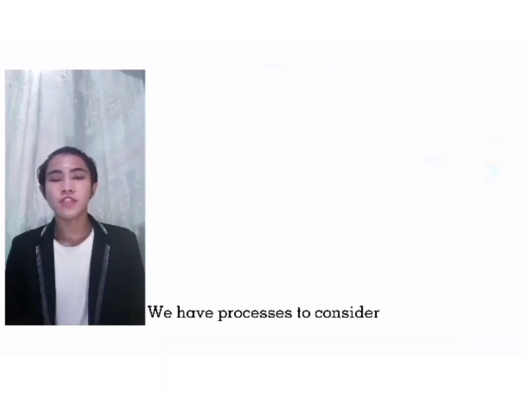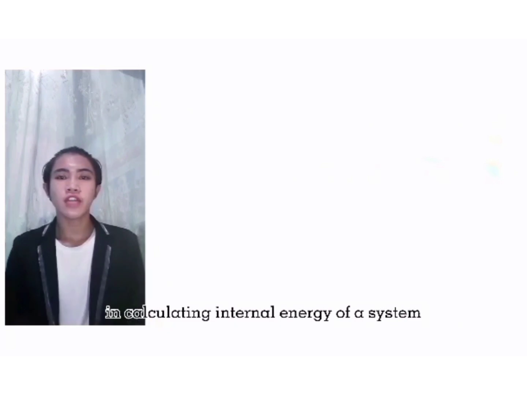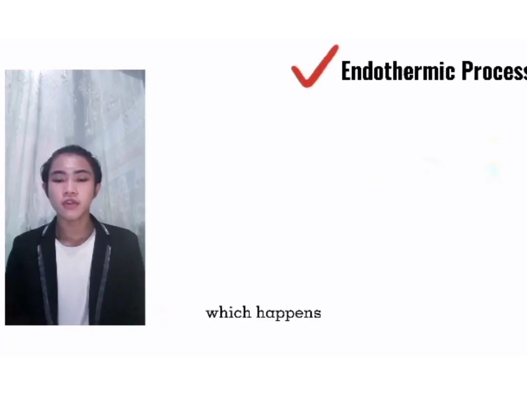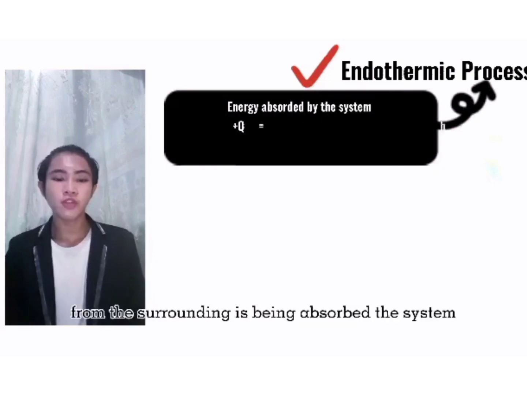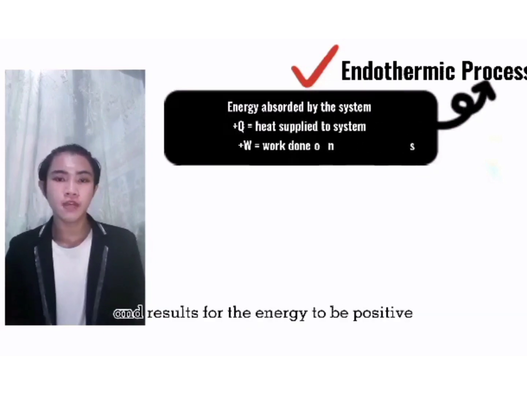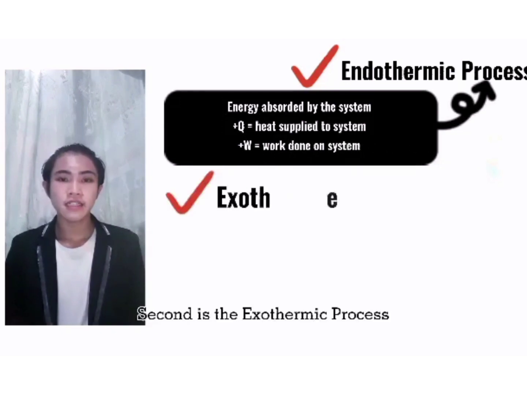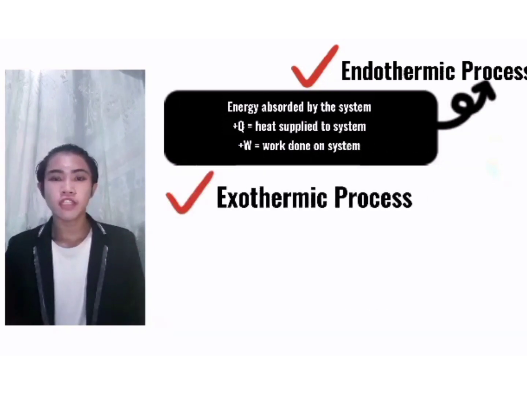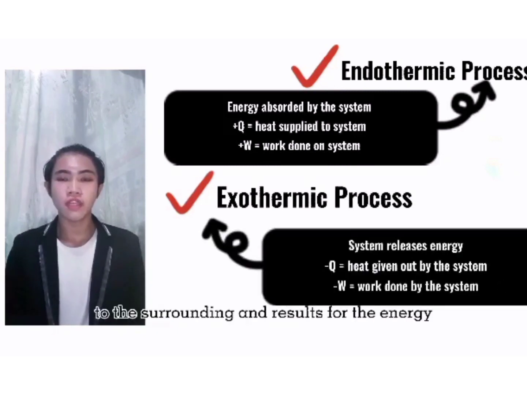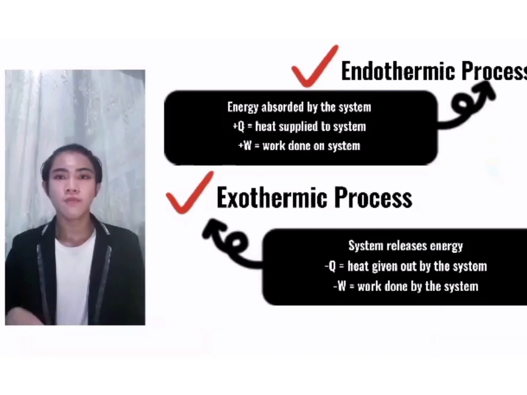We have processes to consider in calculating the internal energy of a system. First is the endothermic process, which happens when the energy from the surroundings is absorbed by the system and results in the energy being positive. Second is the exothermic process, which is the opposite, where the system releases energy to the surroundings and results in the energy being negative.